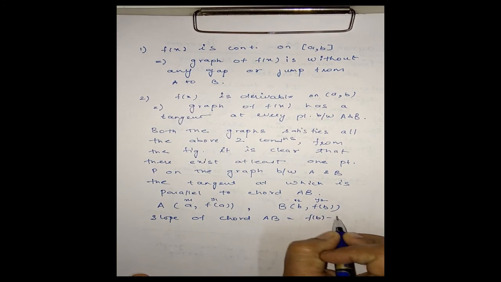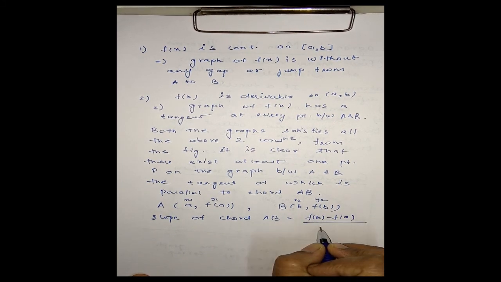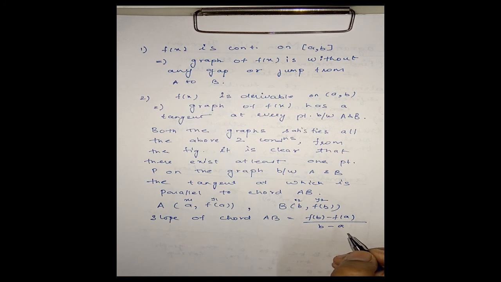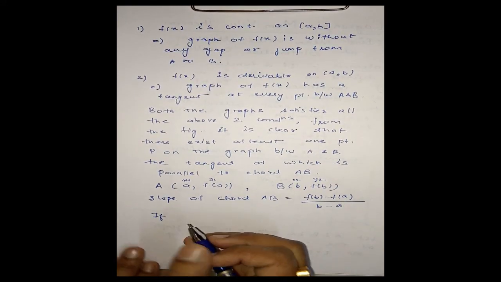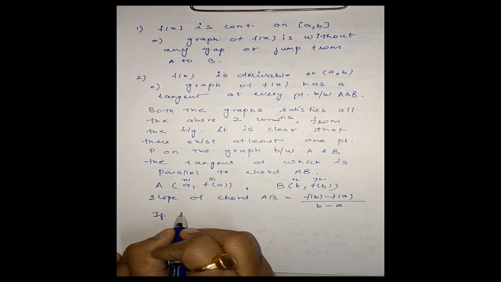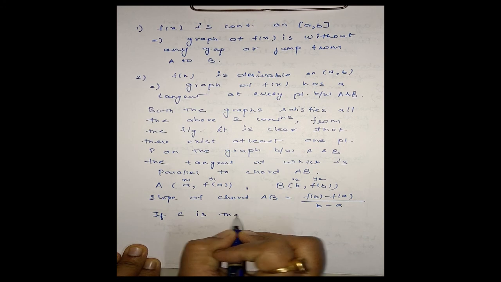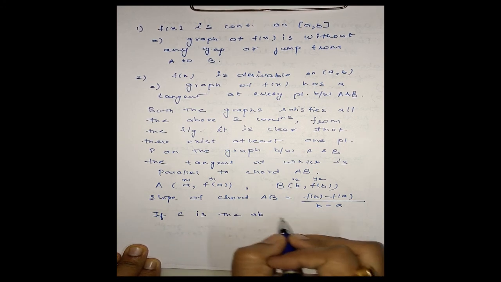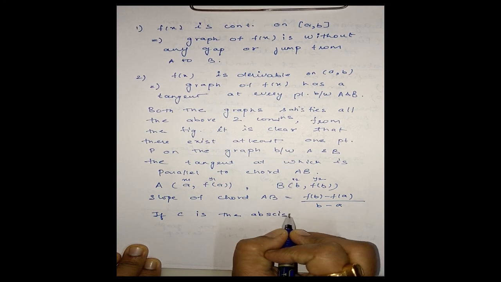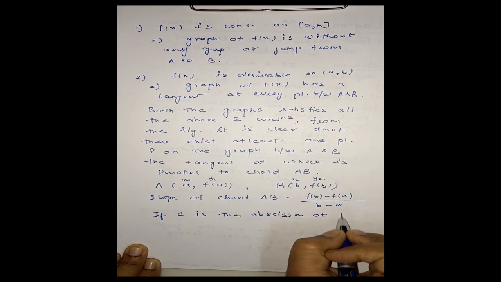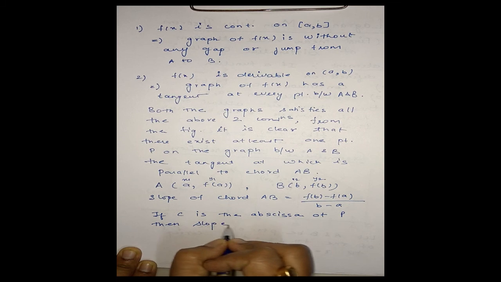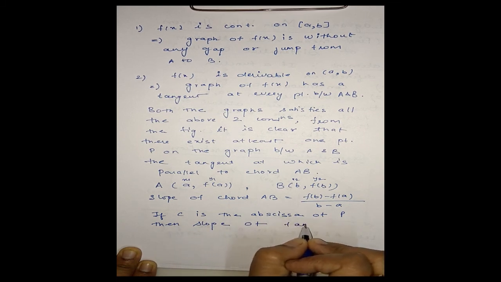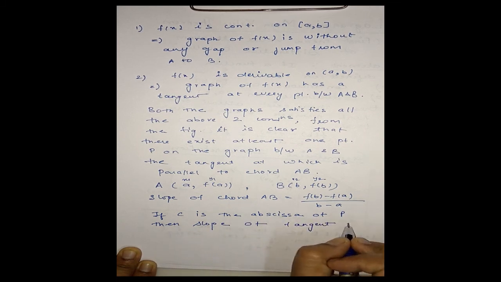Therefore, this will be (f(b) minus f(a)) by (b minus a). It is clear? Now, if c is the abscissa, meaning the x coordinate of P, then the slope of the tangent at P